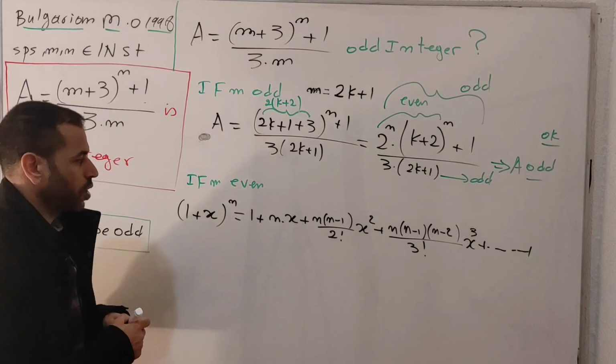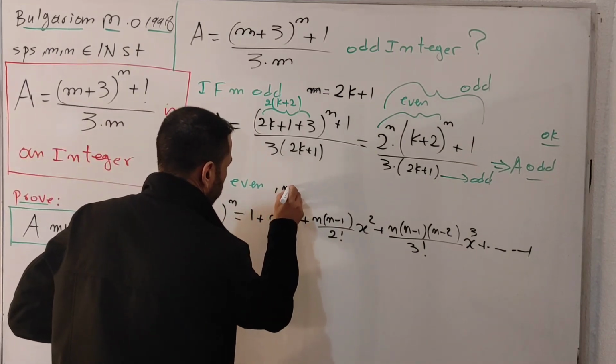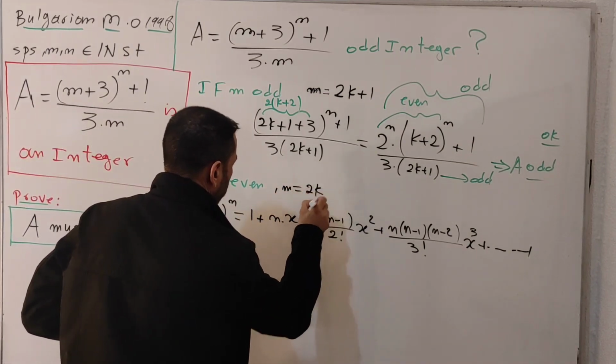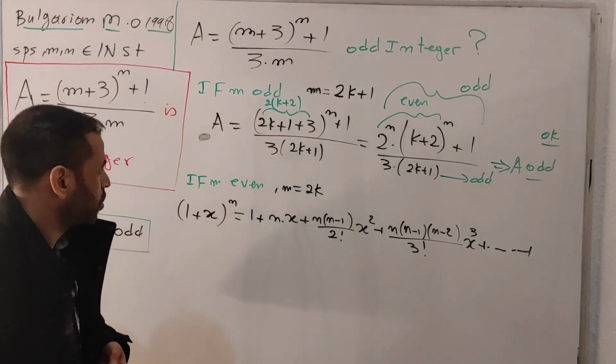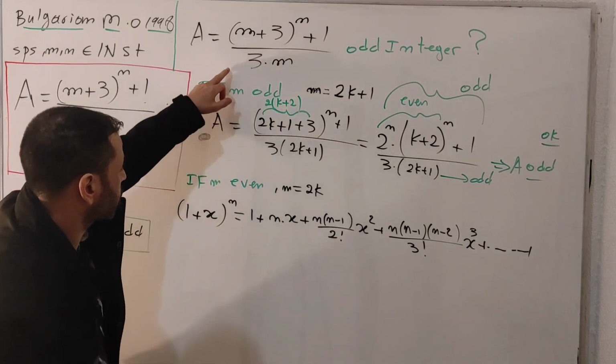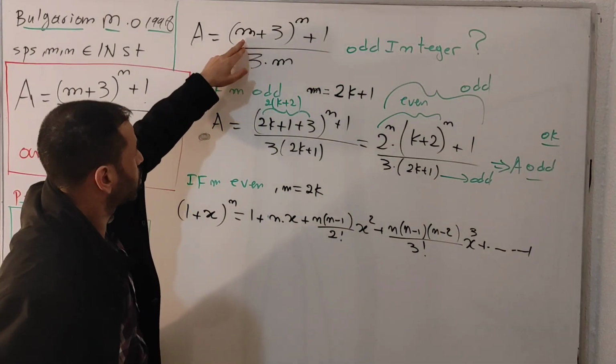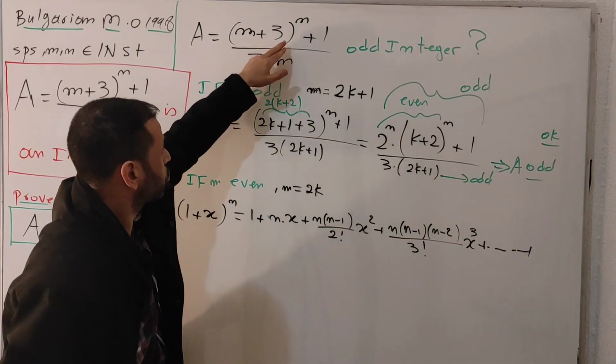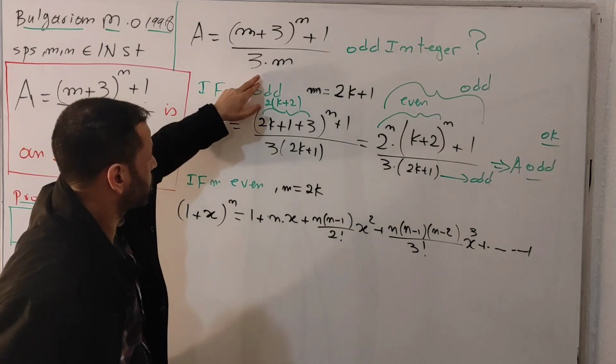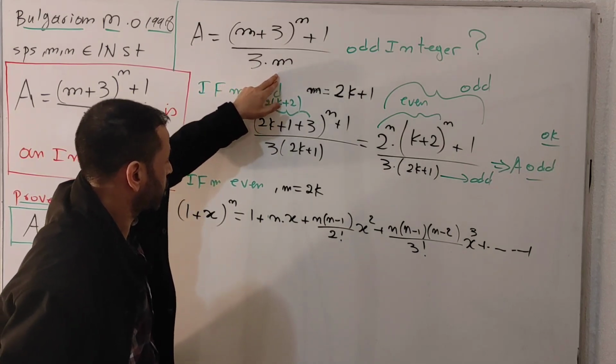If I take, for example, m equals 2k as an even number and insert it into this setup by using this binomial expansion, it is given as (2k plus 3 to the n plus 1) divided by 6k.